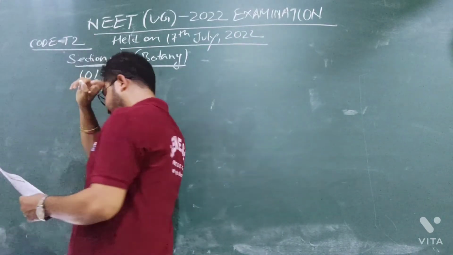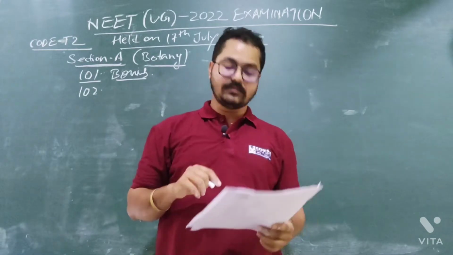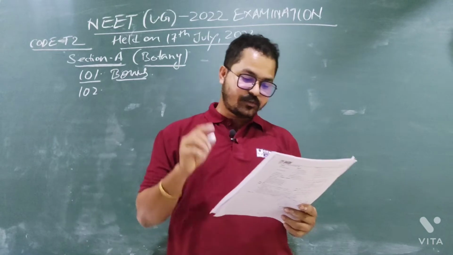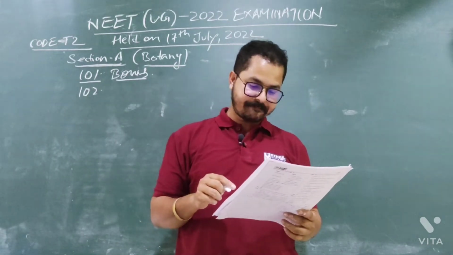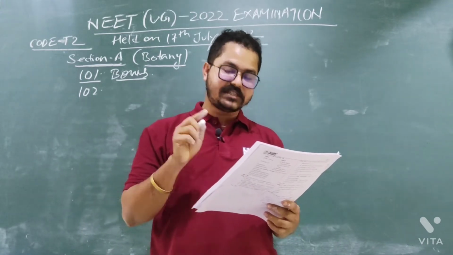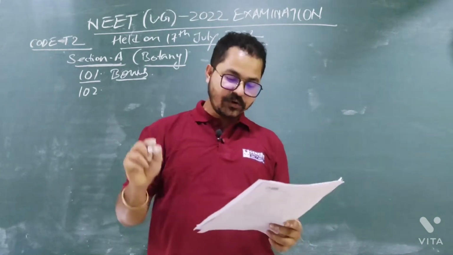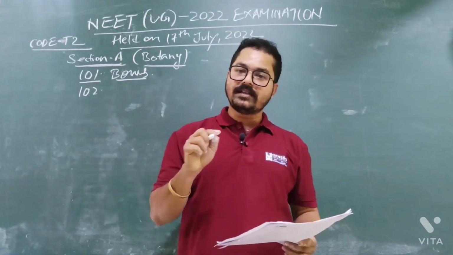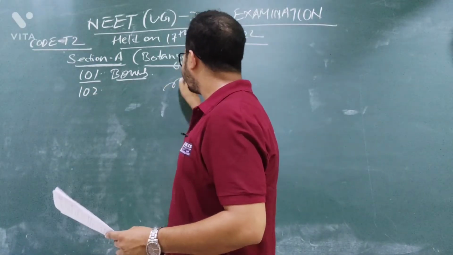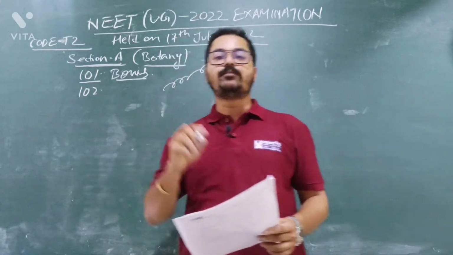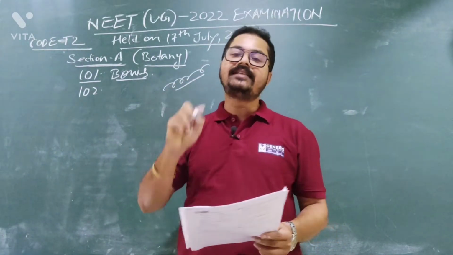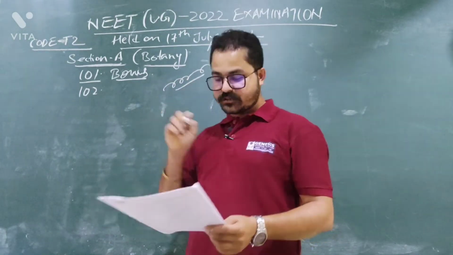So what is the question you see? Identify the correct set of statements. Option A: the leaflets are modified into pointed hard thorns in citrus and bougainvillea. Option B: axillary buds form slender and spirally coiled tendrils in cucumber and pumpkin. This is correct. We know that in cucumber and pumpkin, the tendrils are developed by the axillary bud for support. The climbers need support, and they will get the support from the tendrils. So option B is correct.